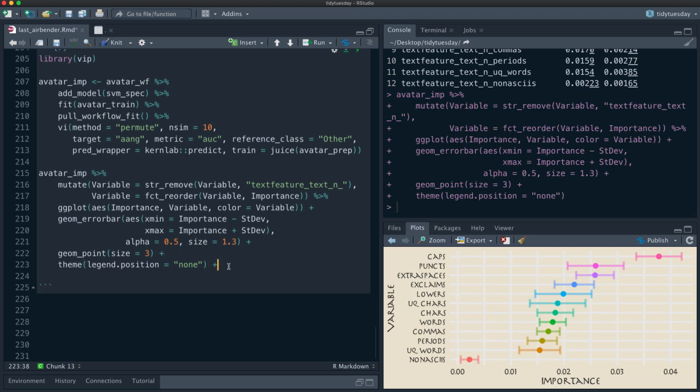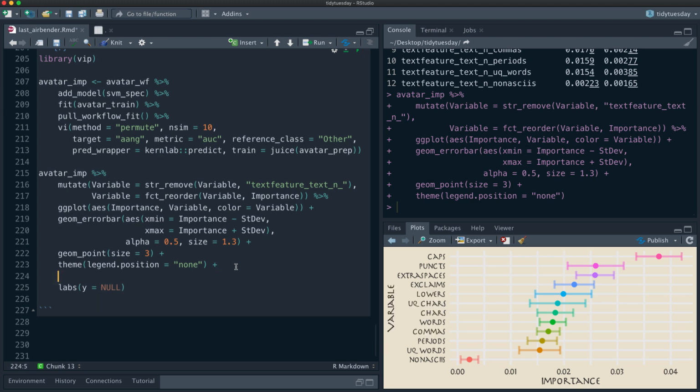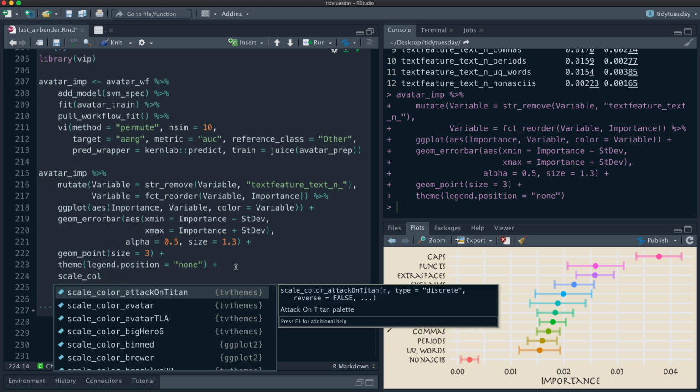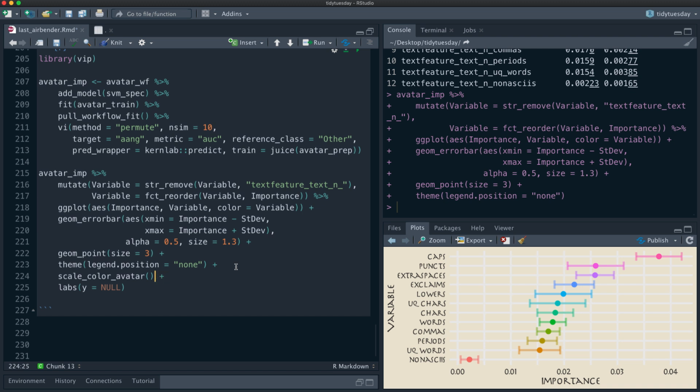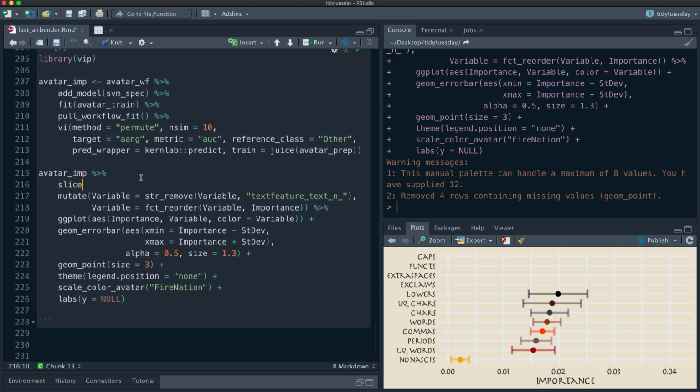All right, this is looking good. We do not need that y axis, and what we do, however, I think need some colors. Some avatar colors. Let's use Fire Nation here. Oh, there's only 8 colors. Well, let's only take the 8 most important things. So slice_max importance, n equals 8.